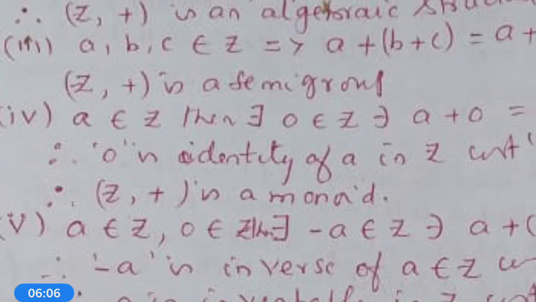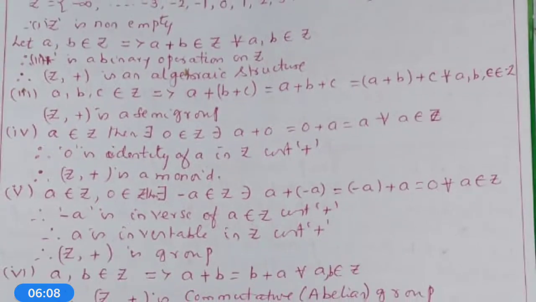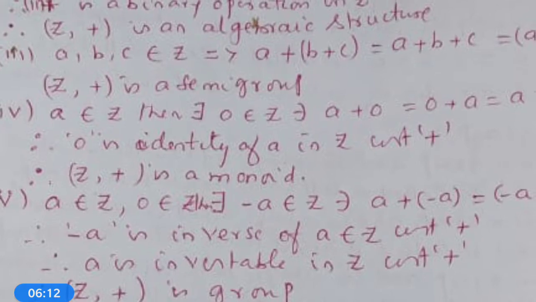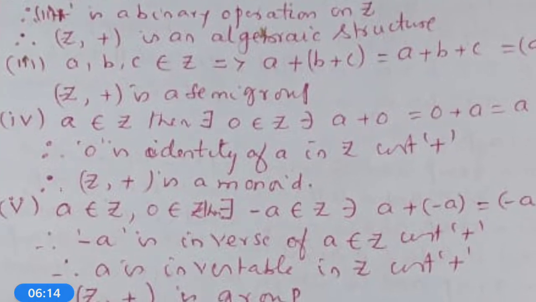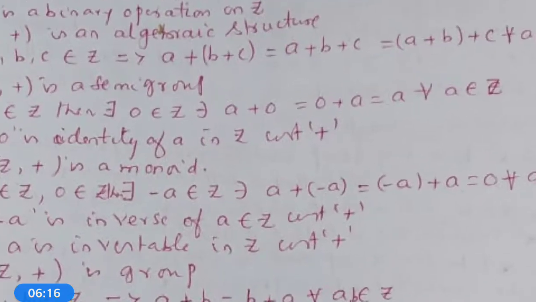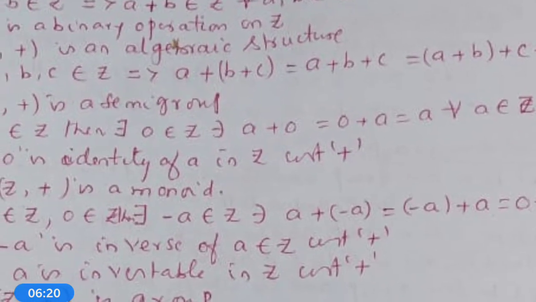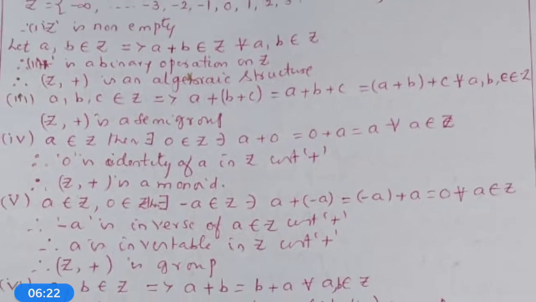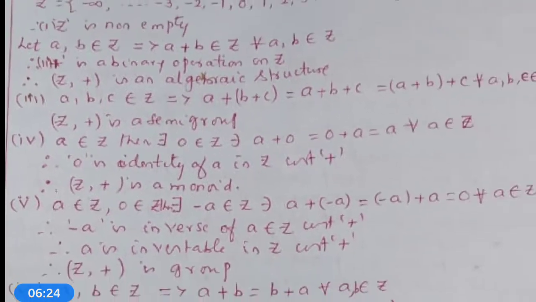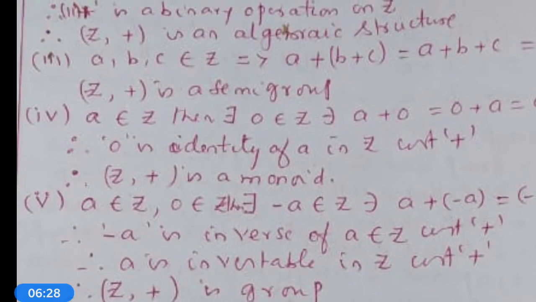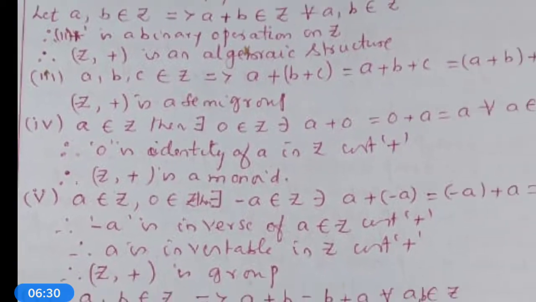Next is the verification of existence of the identity element. Let a belong to Z, then there exists 0 also belonging to Z such that a + 0 = 0 + a = a for all a belongs to Z. Therefore, 0 is the identity of a in Z with respect to plus. Therefore, (Z, +) is a monoid.